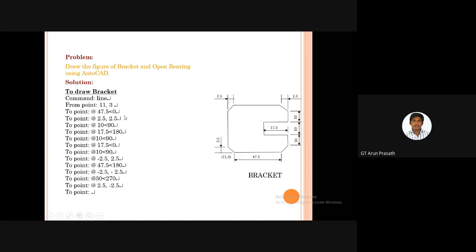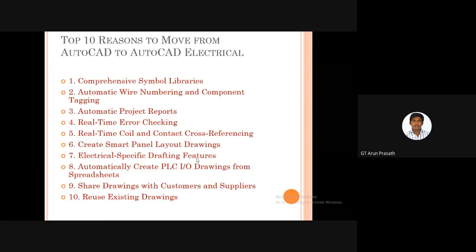In the command window, we type line and press enter, from the point 11,3, press enter, to the point @47.5 angle 0. Then automatically we type step by step operations, and finally we get the shape like this. This is a very easy work, the easiest work.